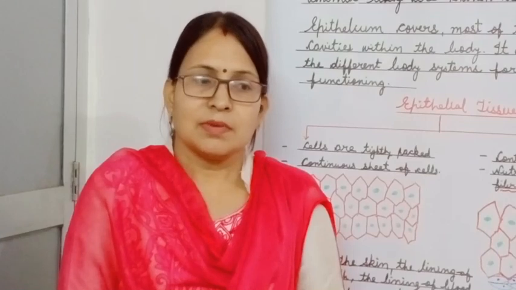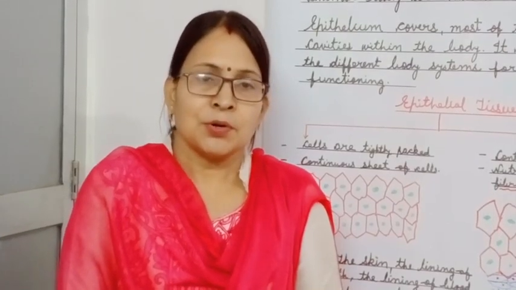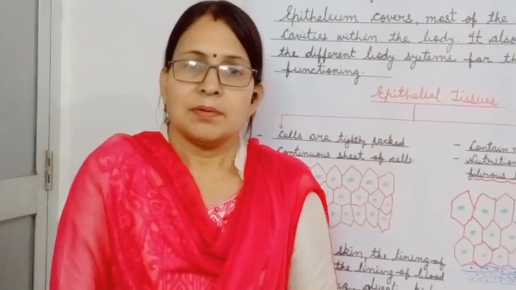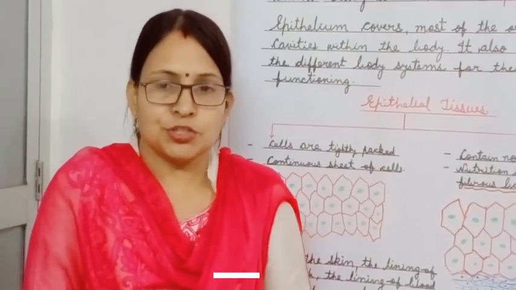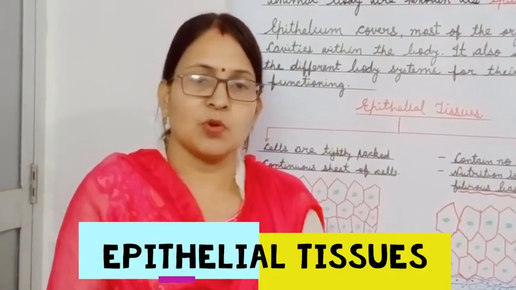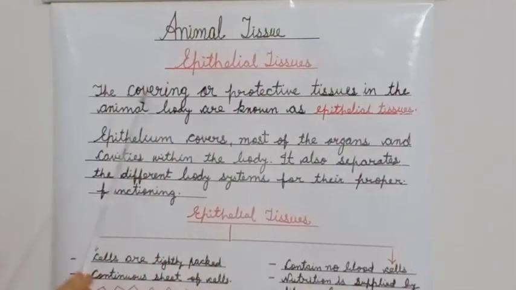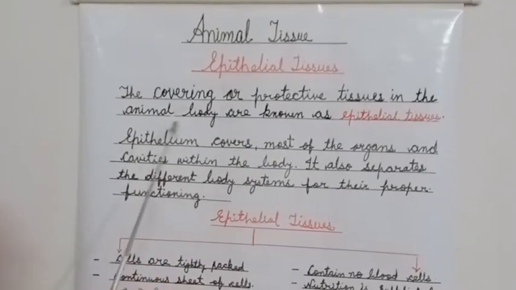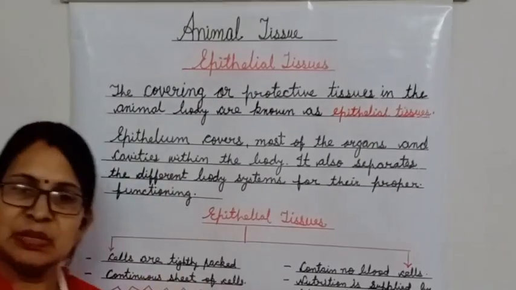At the same time, so many cavities are there which require protection. This protection is given to these organs and cavities by a special type of tissue which is present in the animal's body, that is epithelial tissues. The covering or protective tissues in the animal body are known as epithelial tissues.